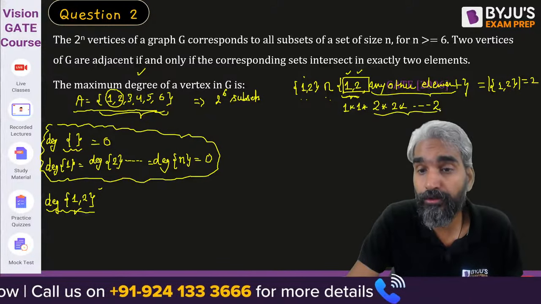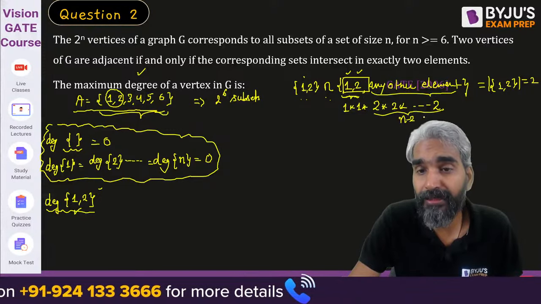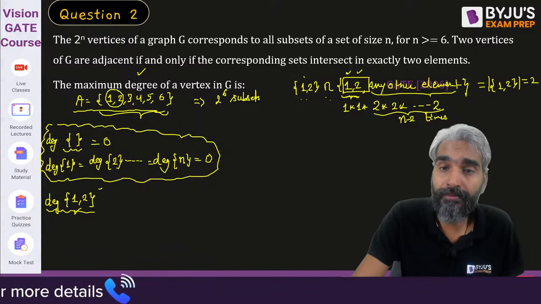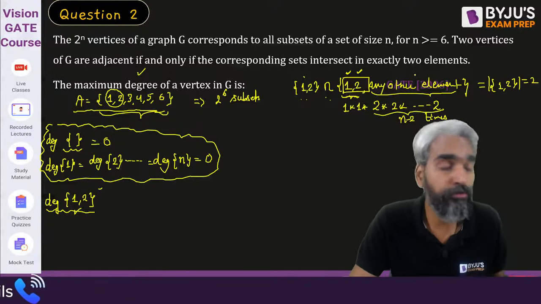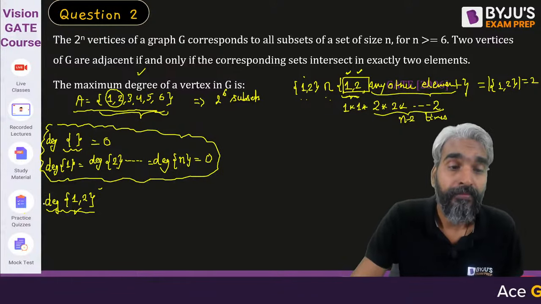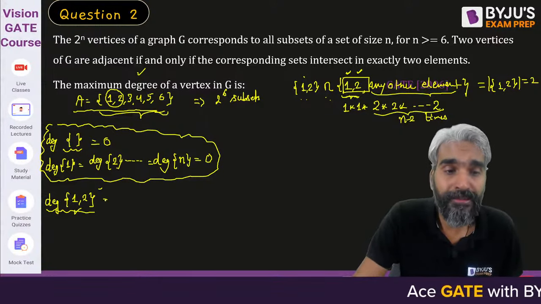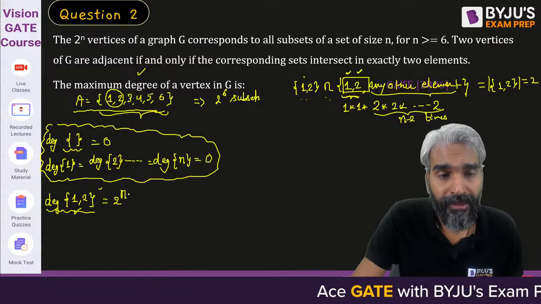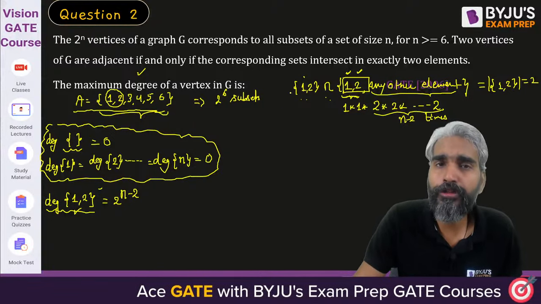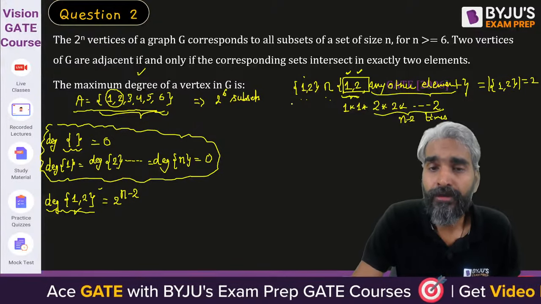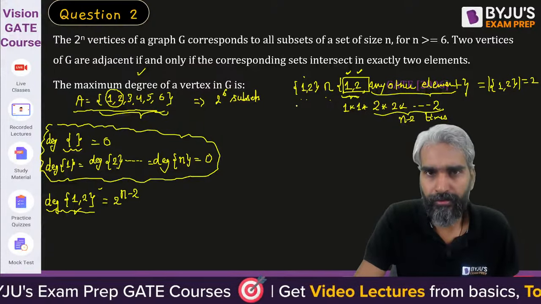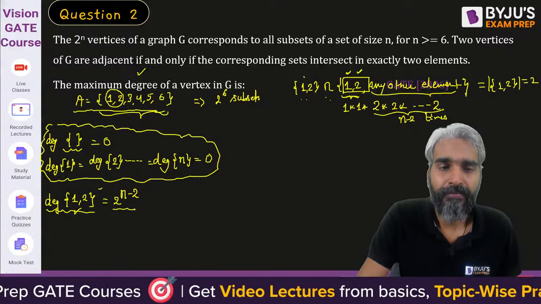So this 2 into 2 into 2 will be how many times? It will be n minus 2 times, because we have already chosen two elements 1 and 2. For the remaining n minus 2 we have 2 raised to the power n minus 2 choices. So the degree of a set consisting of two elements will be 2^(n-2). Please try to understand, in this 2^(n-2) there will also be a self loop, that is {1, 2} intersects with {1, 2}. So that's okay, but I'll explain that in a while.